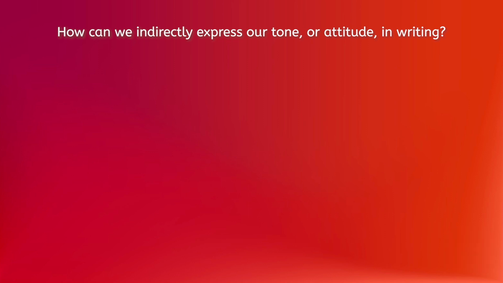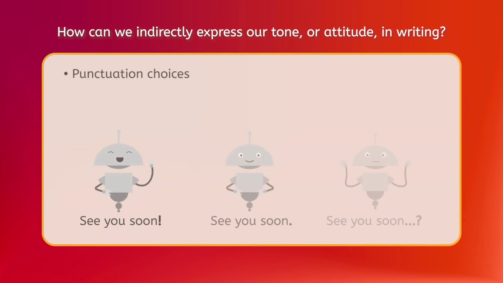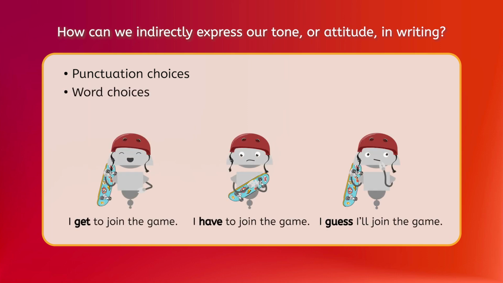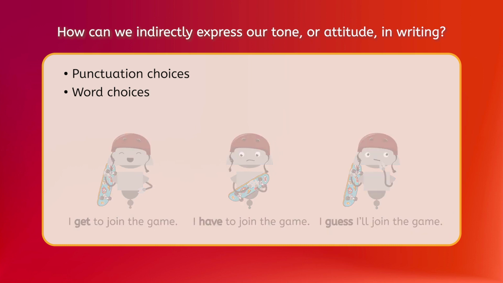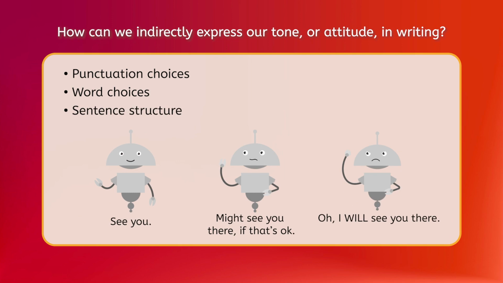There are lots of possible answers. The punctuation we choose can convey very different tones, from confident to uncertain, and so can our word choice. For example, saying you get to do something shows a different attitude than saying you have to do it. And sentence structure also conveys tone. Long sentences, short sentences, word order, all of these details can show the writer's attitude, from nervous to threatening.